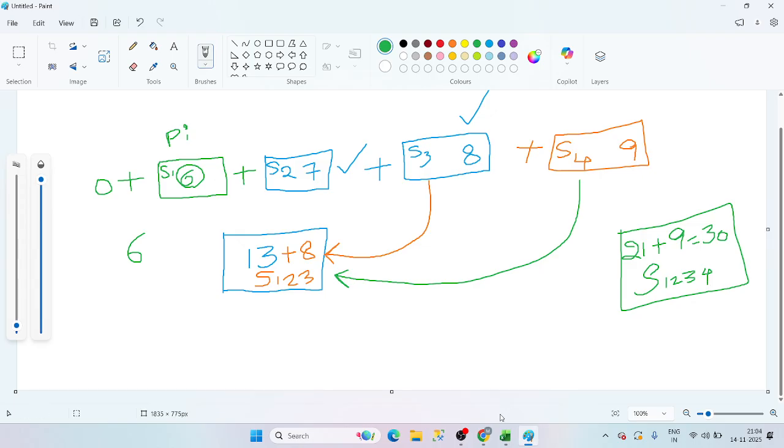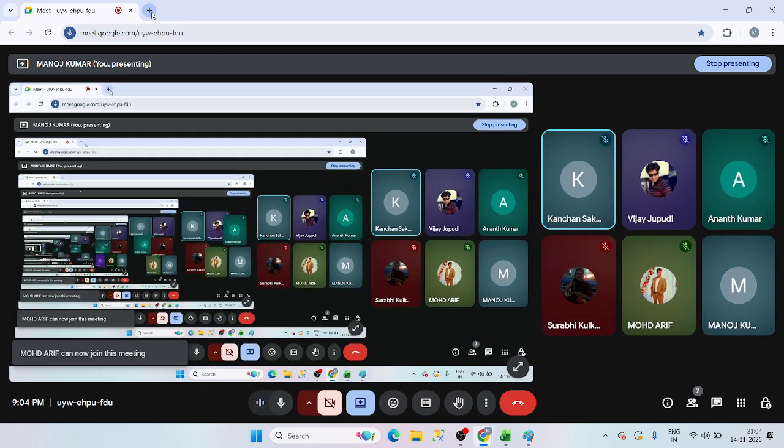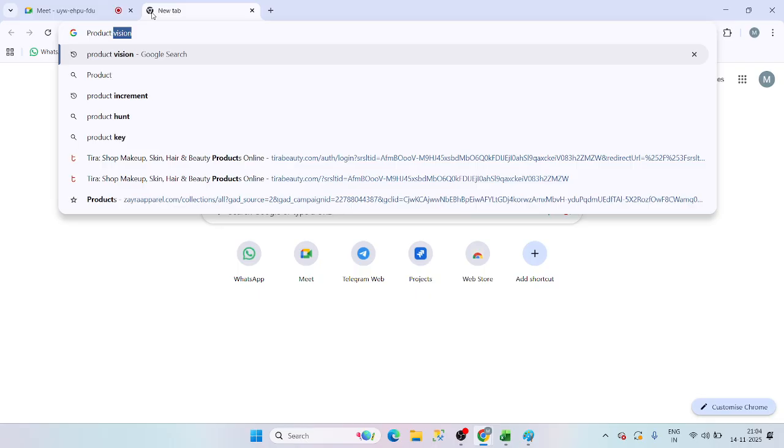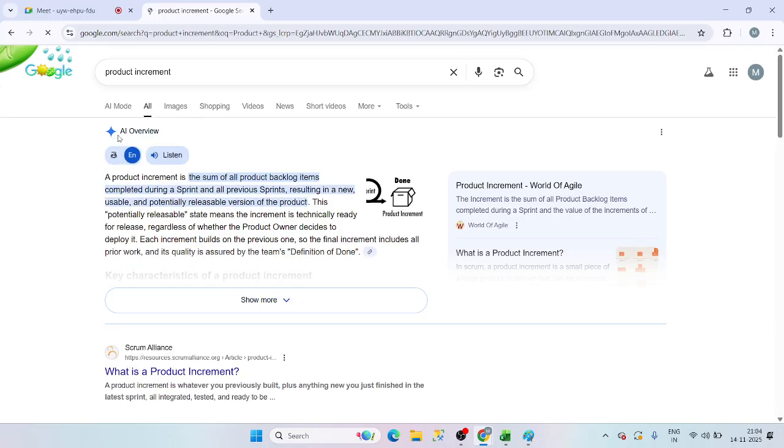What do we call it? Product increment. Let me show you here. Product increment. Yes, we got it. See, a product increment is the sum of all the product backlog items completed during the sprint and all previous sprints, resulting in a new usable and potentially releasable version of the product. Okay, guys?